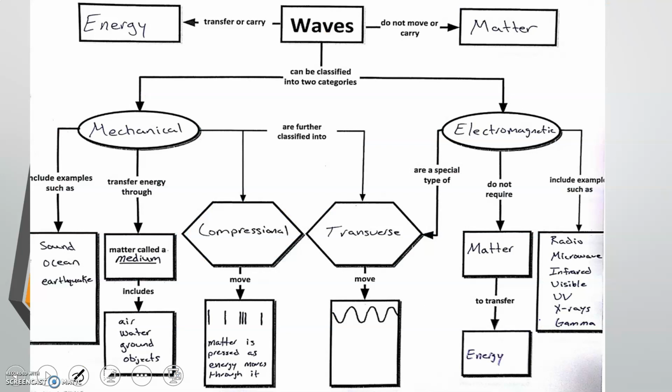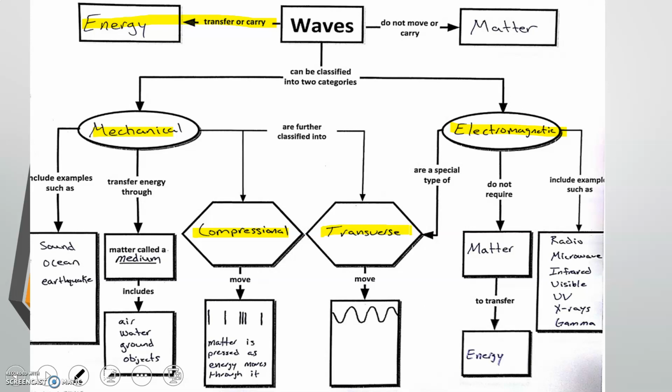Here is a neat graphic organizer that I found that might help you, so feel free to pause and look through this. Just to highlight a couple of really important parts, waves transfer energy. So they carry or transfer energy. They do not move the matter. The matter stays in place. There are two categories, mechanical and electromagnetic. So we just talked about mechanical. Mechanical can be classified as compressional or longitudinal and transverse. There's also that third type that we just talked about, surface waves, but that one's not heavily focused on for the purpose of this course.